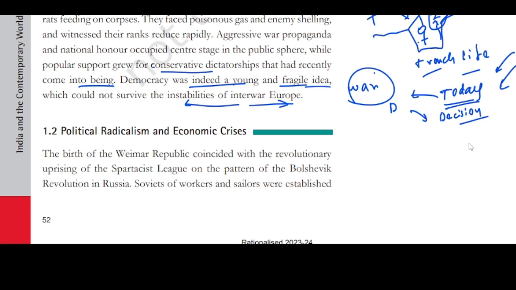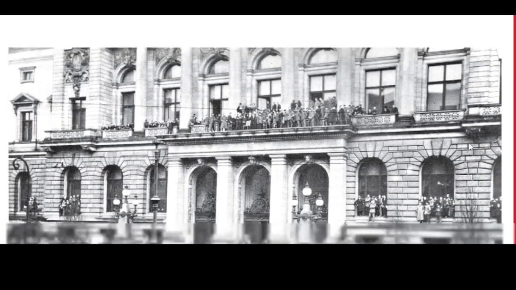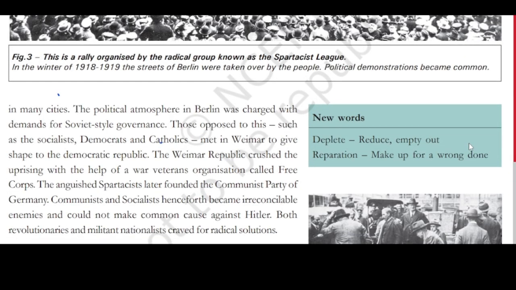Now comes political radicalism and economic crisis. The birth of the Weimar Republic coincided with the revolutionary uprising of the Spartacist League on the pattern of the Bolshevik Revolution in Russia. Soviets of workers and sailors were established in many cities. The political atmosphere in Berlin was charged with demands for a socialist Soviet-style government. See, in Soviet-style governments, we have seen in Russia what had happened. In Russia, there was a dictator, right? So the same way here also there was a Spartacist League which wanted Soviet-style governance.